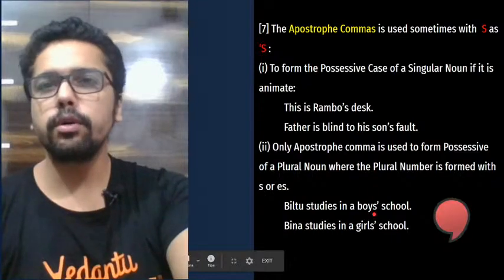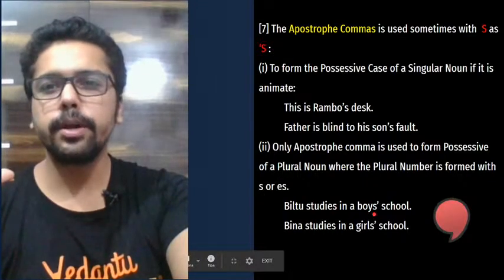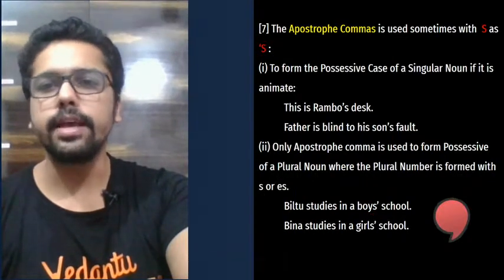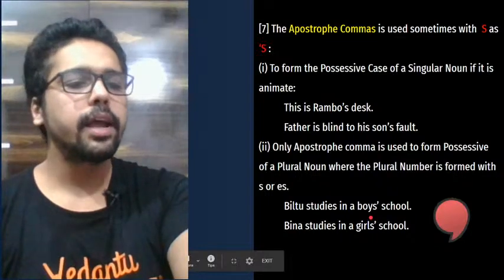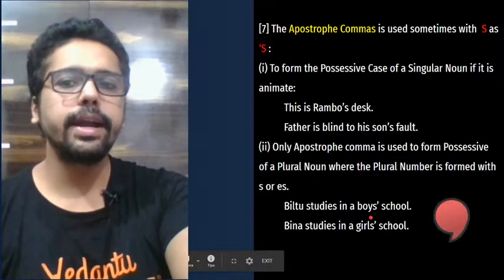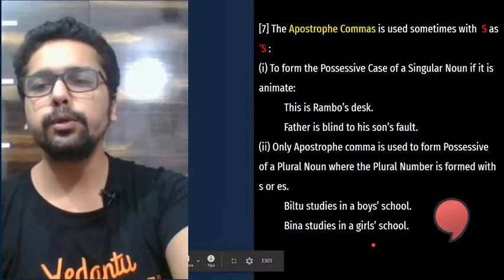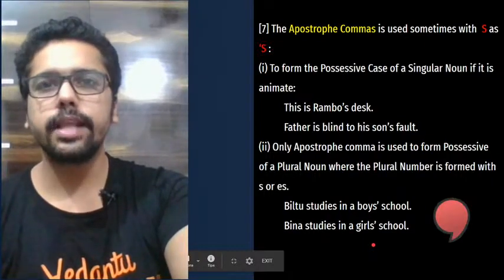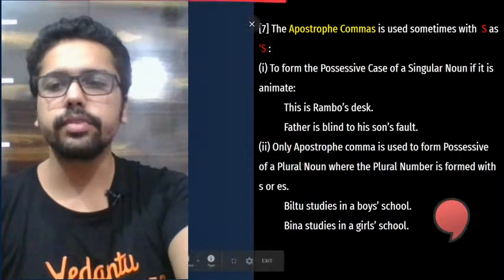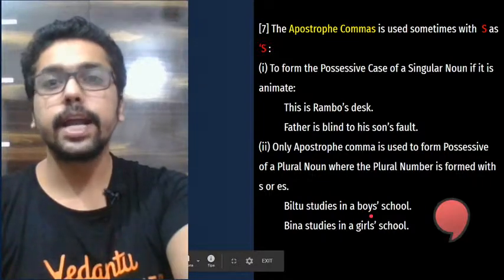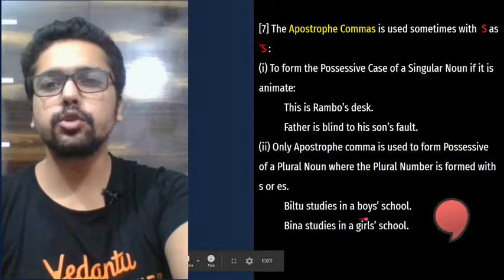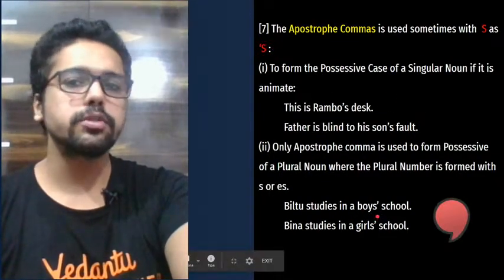What if the noun is already plural? It is already ending with S. For example, the word boys is already ending with S. The word girls is already ending with S. So how will you use a double apostrophe S? That will be like a double S, right? It will be incorrect. So the only solution is we only use the apostrophe mark.